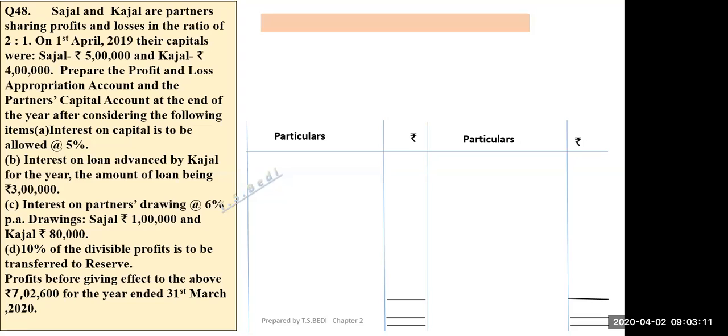If anyone can answer. So profit and loss appropriation account should be made first because we have to deduct the interests. No, I am asking if 7,02,600, you will straight away credit this amount to P&L appropriation account, or something will be less and then it will be credited.